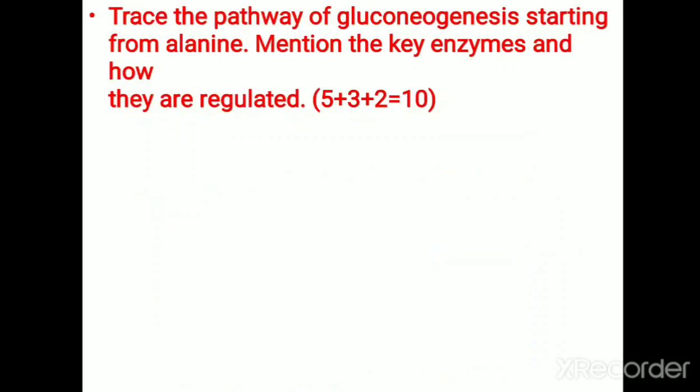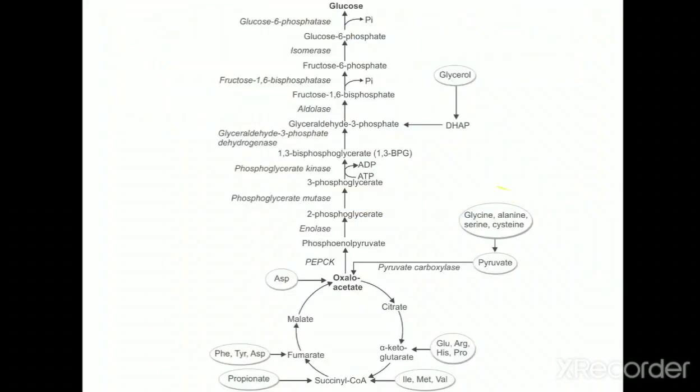And the third question is an essay question. Trace the pathway of gluconeogenesis starting from alanine. Mention the key enzymes and how they are regulated. So here you should write the gluconeogenic pathway starting from alanine. So you should know how this alanine is converted into pyruvate. The conversion of alanine into pyruvate is known as a transamination reaction. So alanine is converted into pyruvate, and it is mediated by alanine aminotransferase.